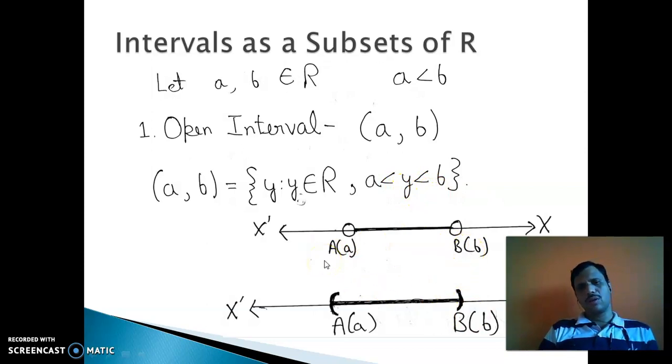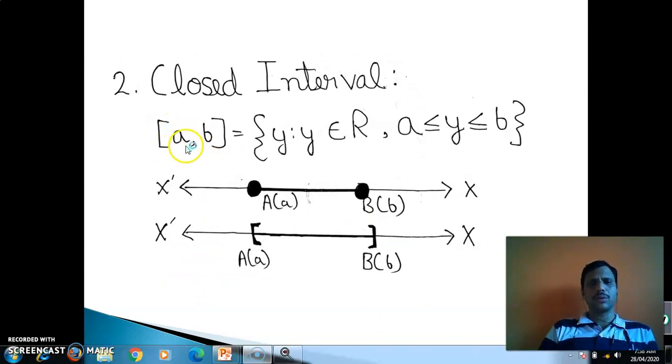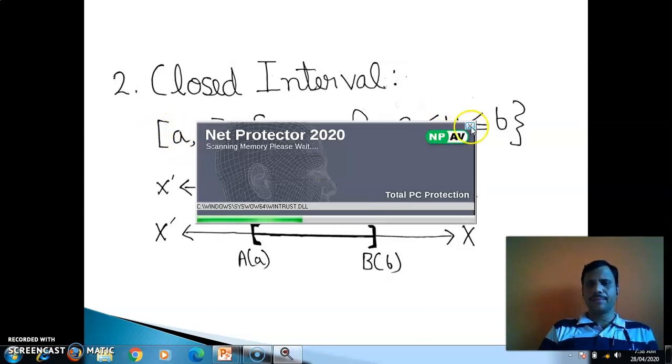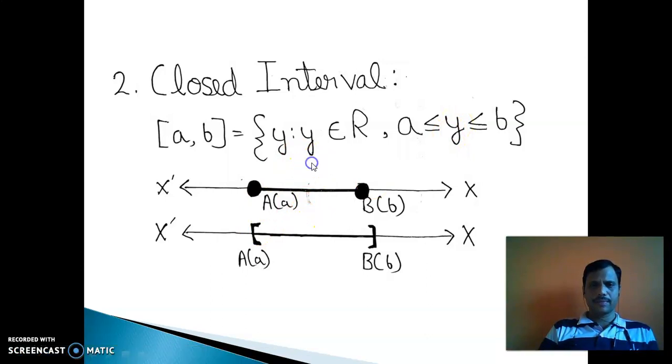You see on your screen the diagram of that open interval. That means these elements a and b are not contained, right? So this is your open interval a to b. Next is a closed interval. A closed interval is denoted by this closed bracket [a, b]. Again, a is less than or equal to y less than or equal to b. That means a and b are included in your interval.